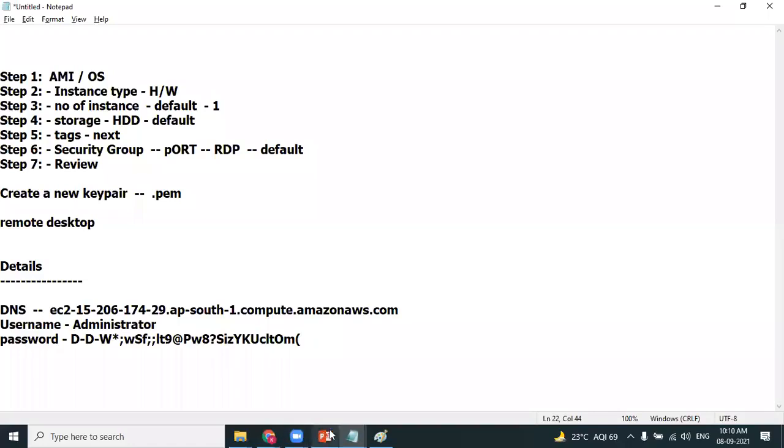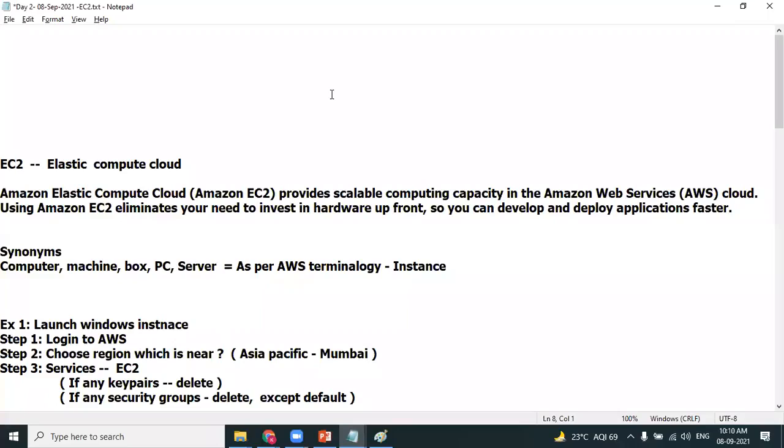So EC2 service, let's go back to theory. EC2 service helps you to provide scalable computing capacity. It has some computing capacity because we have allocated processors on the AWS cloud. You don't need to buy the hardware. Let's say you want a Windows machine with 64 GB of RAM. You don't need to buy 64 GB of RAM by going to a computer peripheral shop. Whatever infrastructure you want, you can create it in no time. That's the beauty of EC2, so that you can use those instances for developing or deploying the applications, whichever you want.